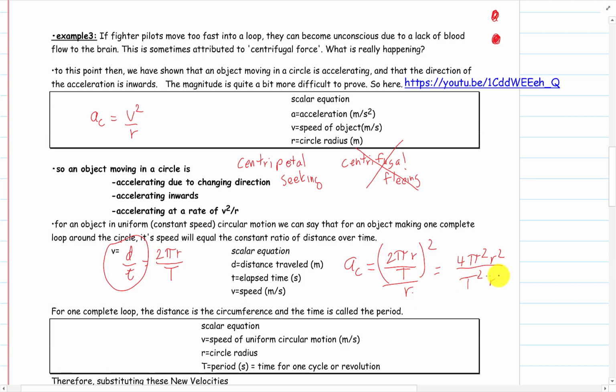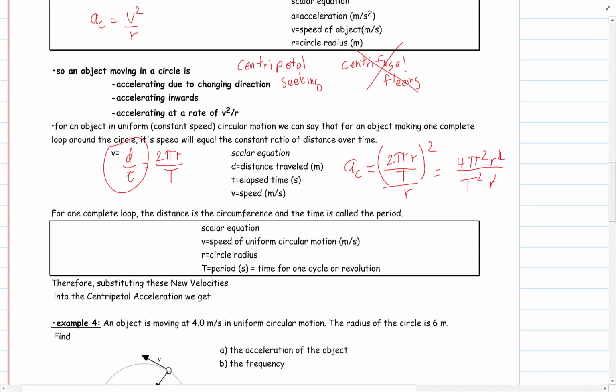The r is down below, but this r then cancels one of those. Okay, so when we put that together, AC is going to be equal to 4 pi squared r over t squared.